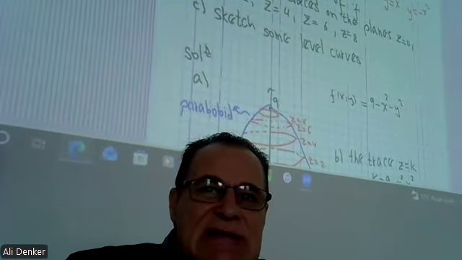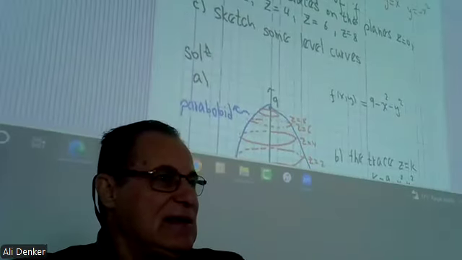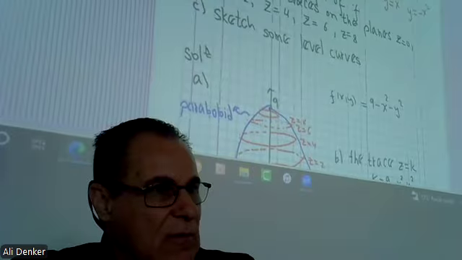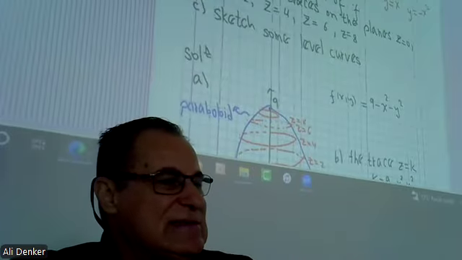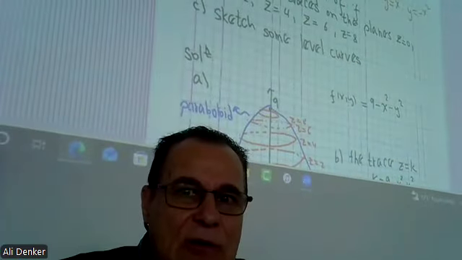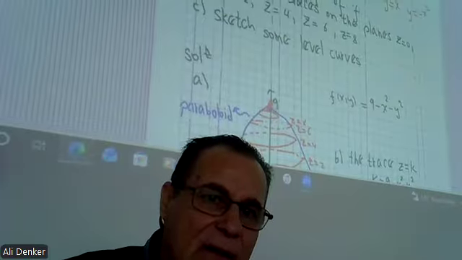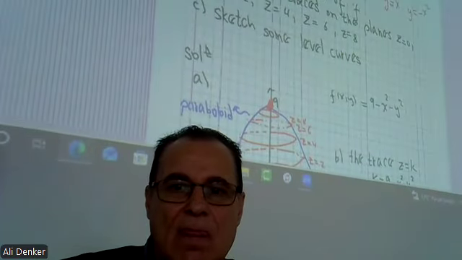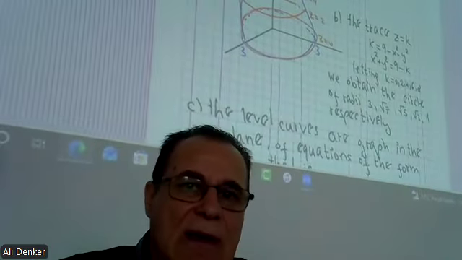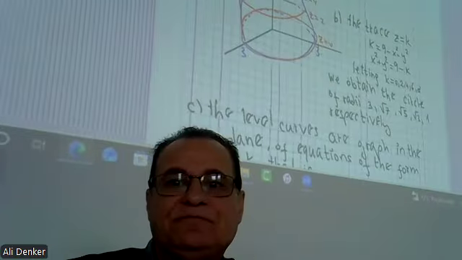Here, z equals 9 minus x squared minus y squared, so it is some kind of parabola, downward. When x is 0 and y is 0, you get z equal to 9. So start from 9, and you just draw a parabola like this.